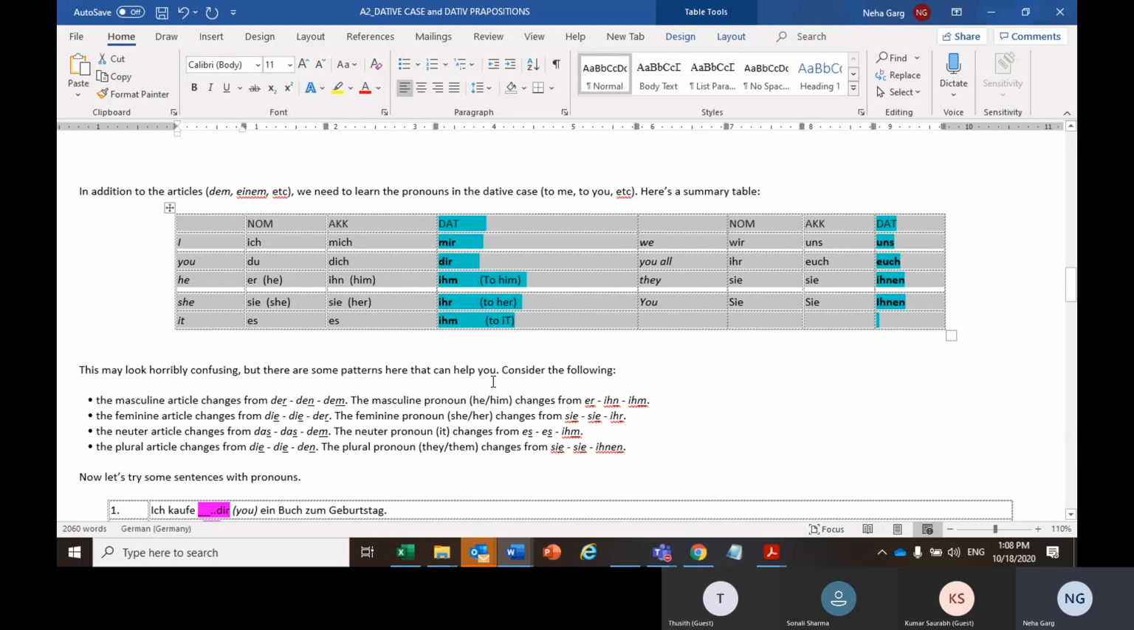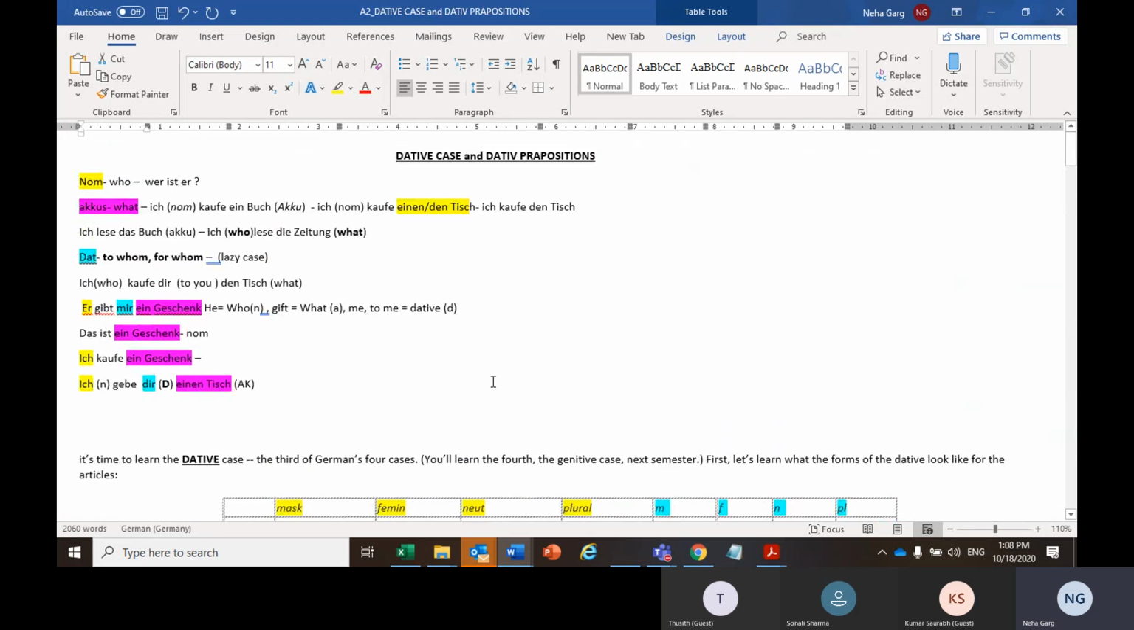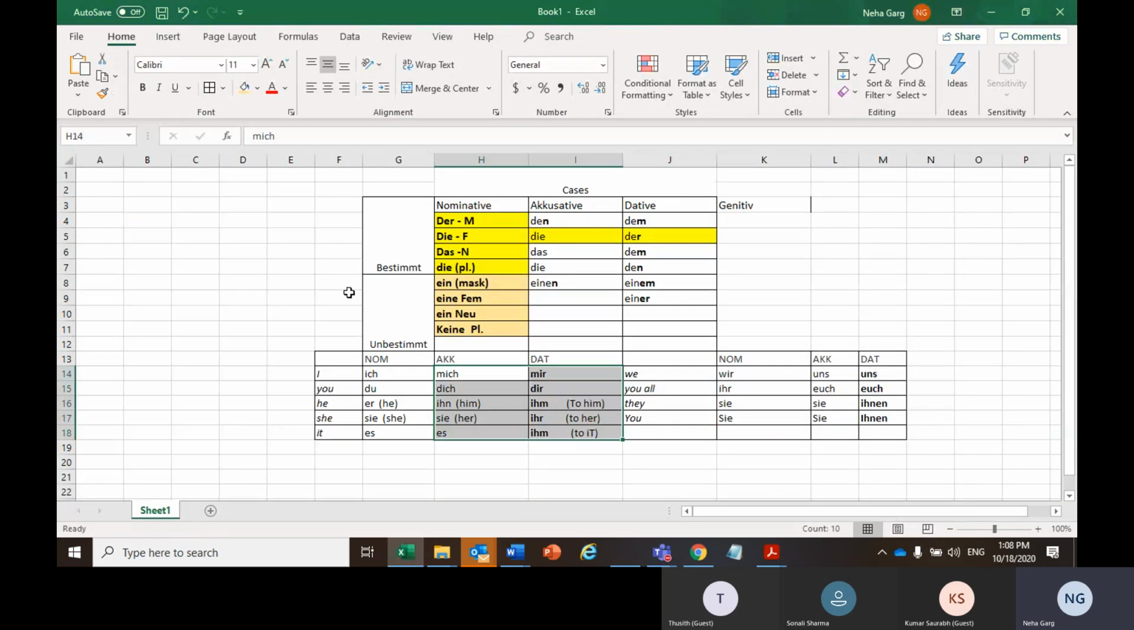Now here, if I am saying that I am buying you a table, or I am buying a table for you, so "ich kaufe dir." I am buying a table for you. Dir. Du would change to dir because you is a dative case here. Is it clear?